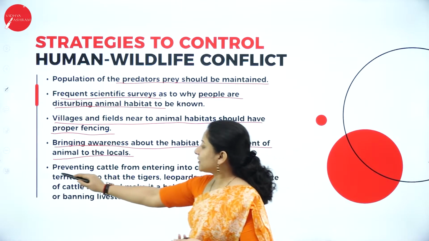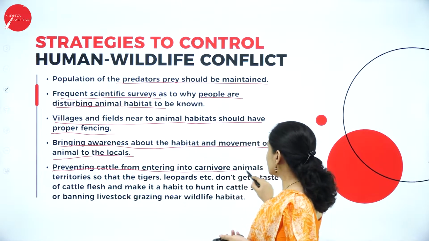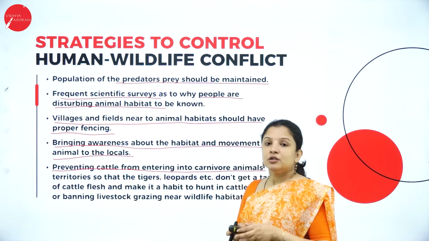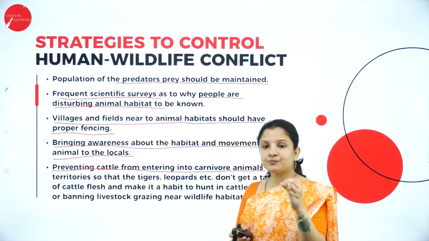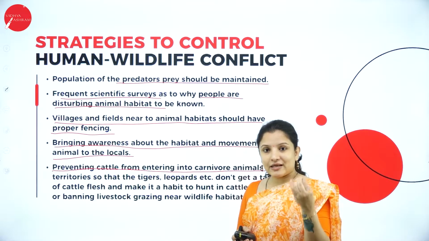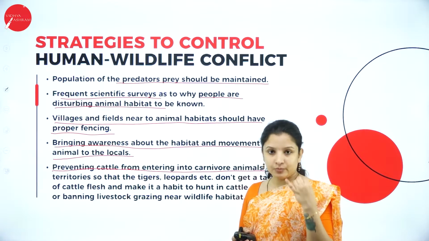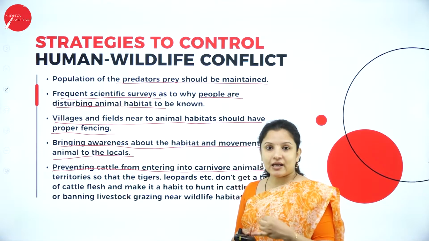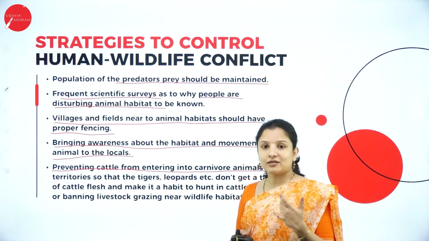Next, preventing the cattle from entering into carnivore animal territories. It is said that once the carnivores, be it a tiger, a leopard or whatever, get the taste of cattle blood, they will come back again searching for cattle meat. That is what they say.